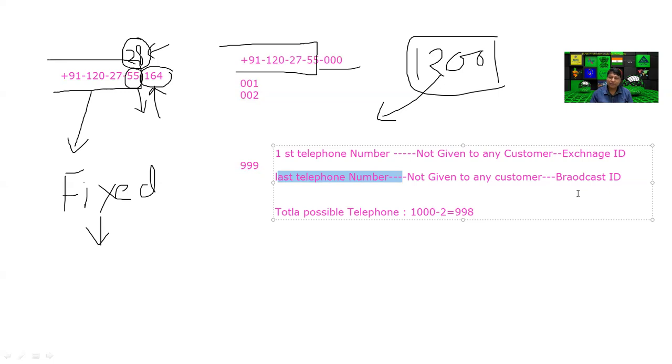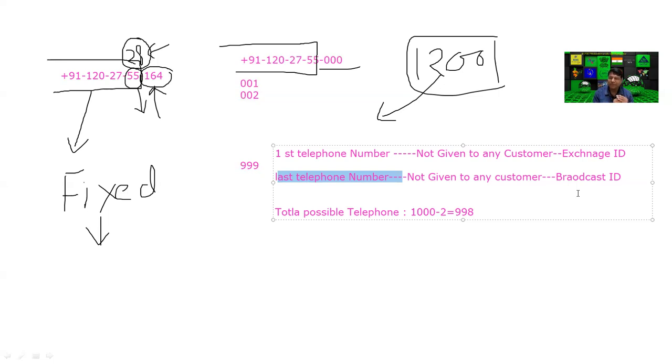Now, what is the difference between a mobile telephone number and a landline telephone number? There is no difference. The mobile telephone number was also in the same manner as described earlier, before the 2G scam. Are you aware of the 2G scam? No, sir, I don't know about it. Before the 2G scam, landline and mobile numbers were all the same.